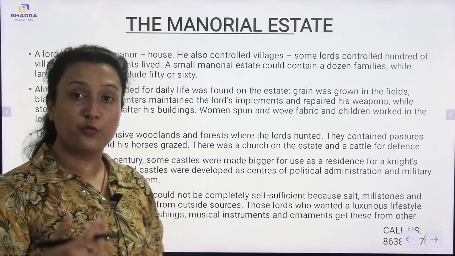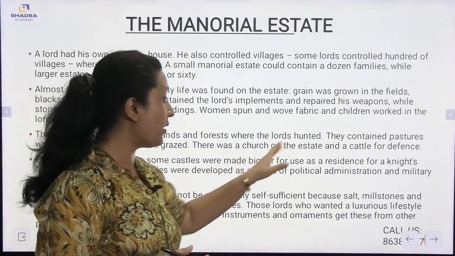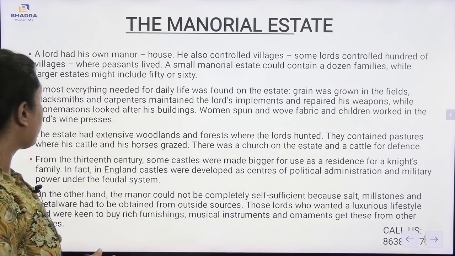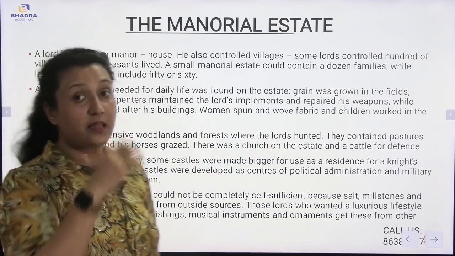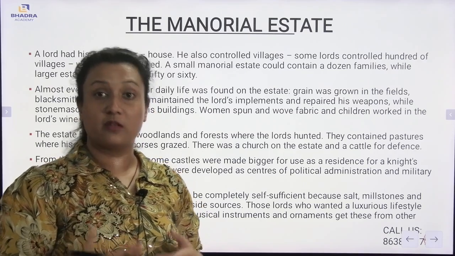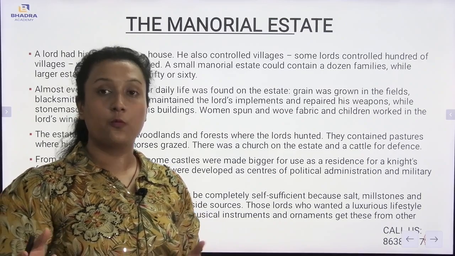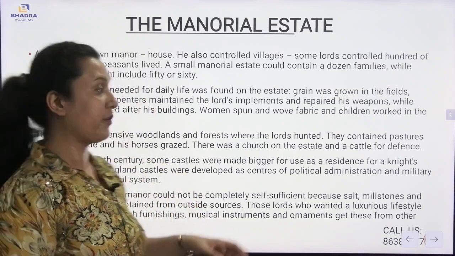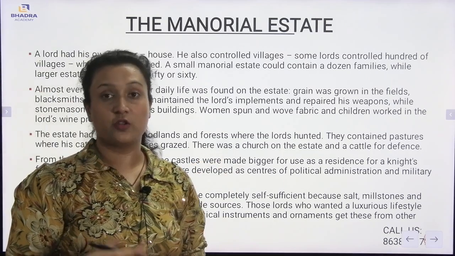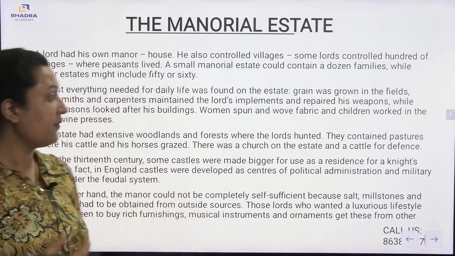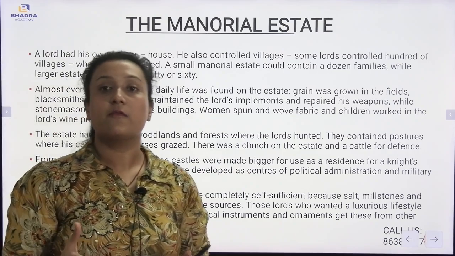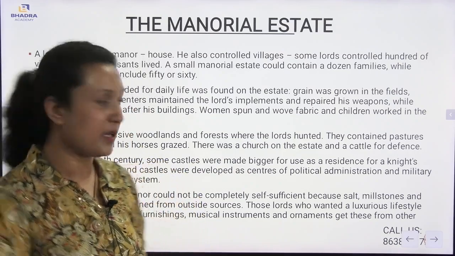They have extensive woodlands and forests where the lords hunted, and they contain pastures where their cattle and his horses graze. Now, they have so many things. They have fields where the horses can graze, where the cattle can graze, and they have their own forest where hunting can be done by the lords itself. And also there was a charge under the estate itself and a cattle for defense. You see, everything was provided under the manorial estate.